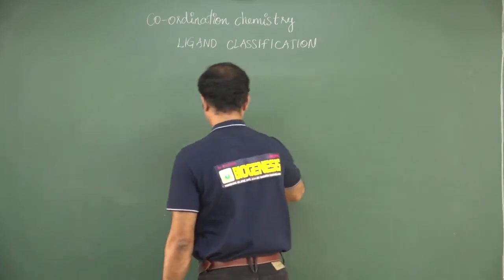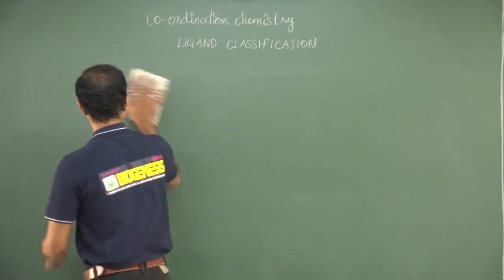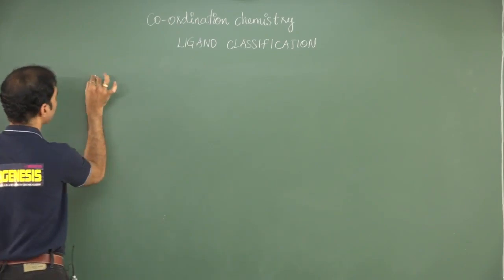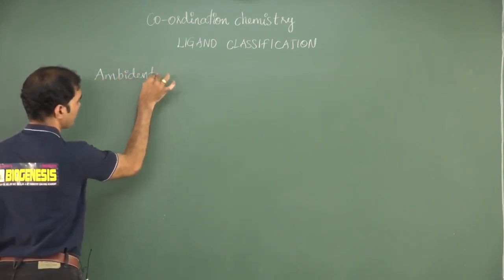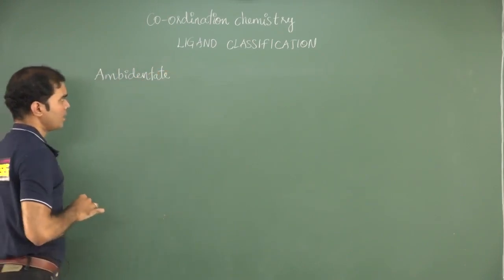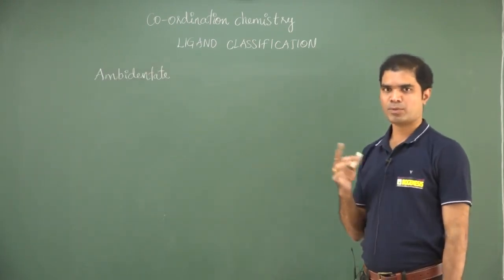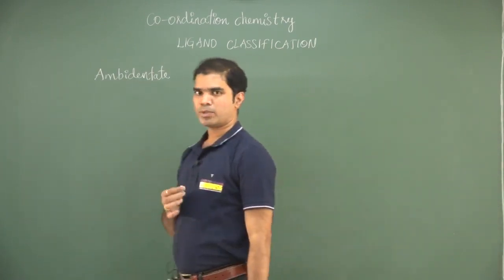Along with this, we also have some miscellaneous classifications. Miscellaneous means some other names like ambidentate ligands. What are ambidentate ligands? Ambi means both. So these are the ligands where the donor atom could change.